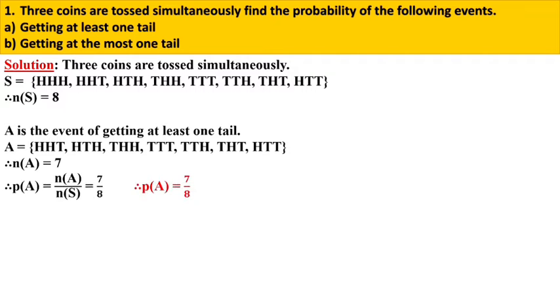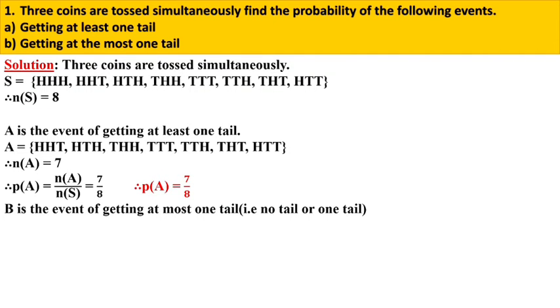Now here we have to find the probability. So probability of A equals number of A upon number of S. Number of A is 7, and the sample space is 8. So our probability of A is 7 upon 8.